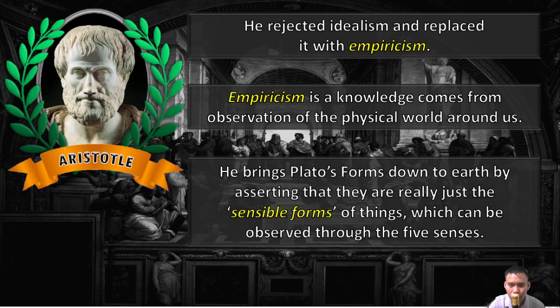Plato's forms were brought down to earth by asserting that they are really just the sensible forms, which can be observed through the five senses. He really contradicted his teacher regarding Plato's forms. But we don't want to discredit Plato, because Plato's ideas make sense as well. Okay?